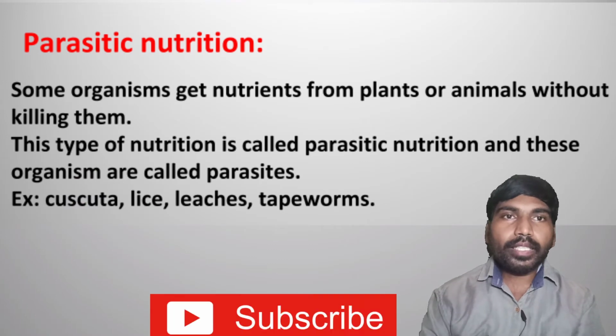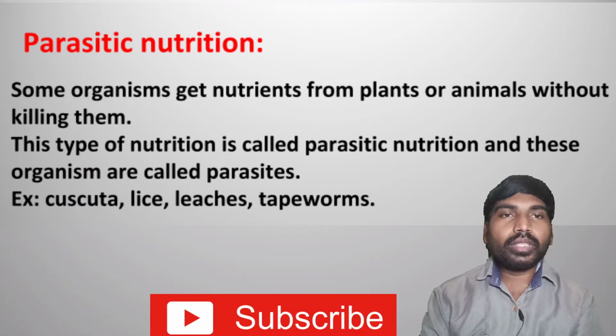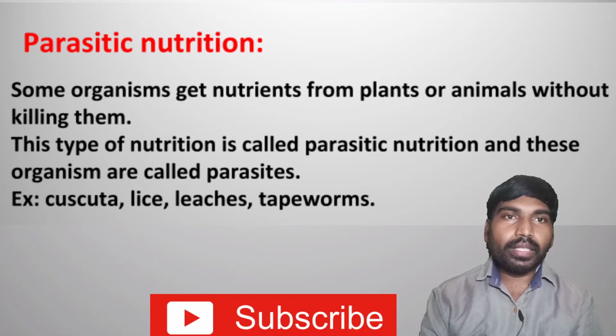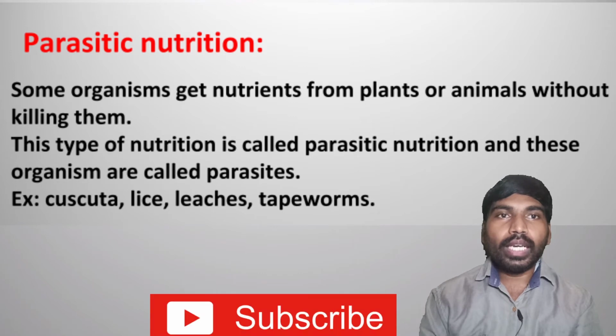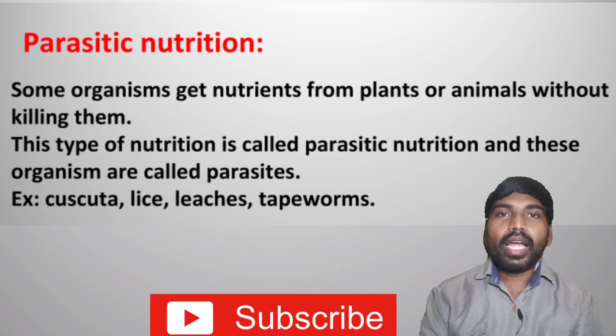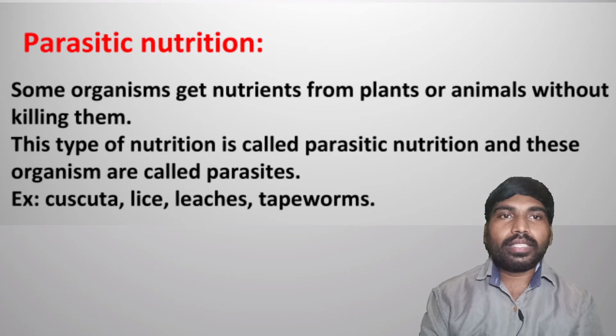Next, parasitic nutrition. Some organisms take food from plants or animals without killing them. This type of nutrition is called parasitic nutrition, and these types of organisms are called parasites.